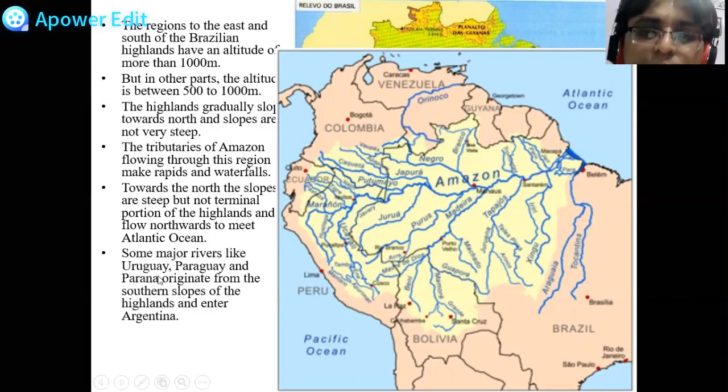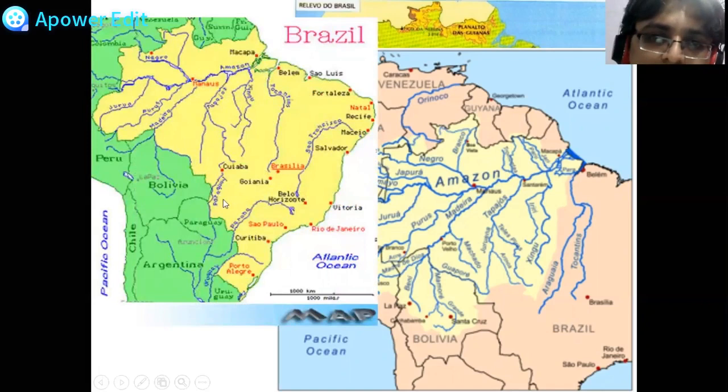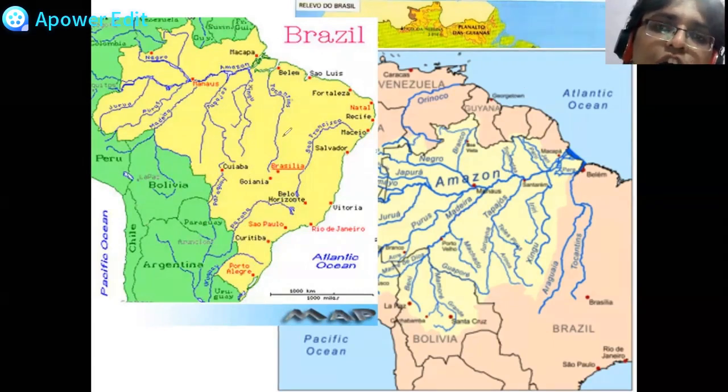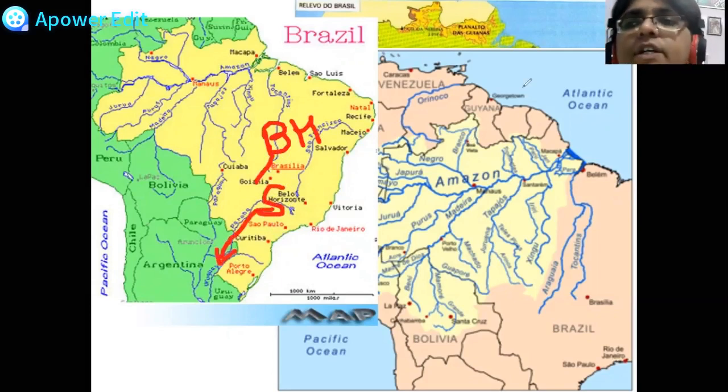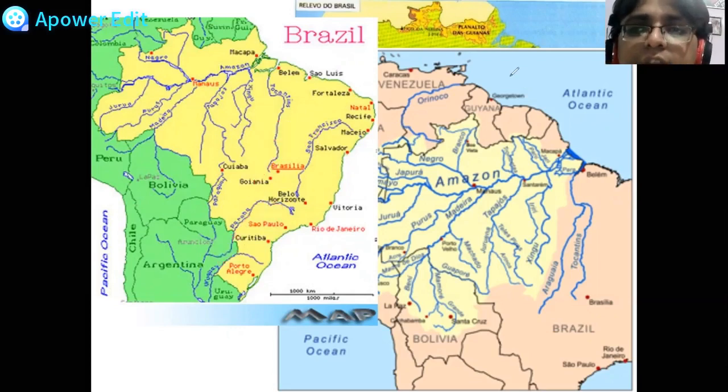Some major rivers like Uruguay, Paraguay, and Parana originate from the southern slopes of the highlands and enter into Argentina. Here is the Parana River, here is Paraguay, Parana and Uruguay River, which are starting from the southern part of the highlands and then moving towards the country of Argentina. So this is your Brazilian highlands. They originate in the south part of the Brazilian highlands and then go towards Argentina. That is what they are trying to tell us in this point.